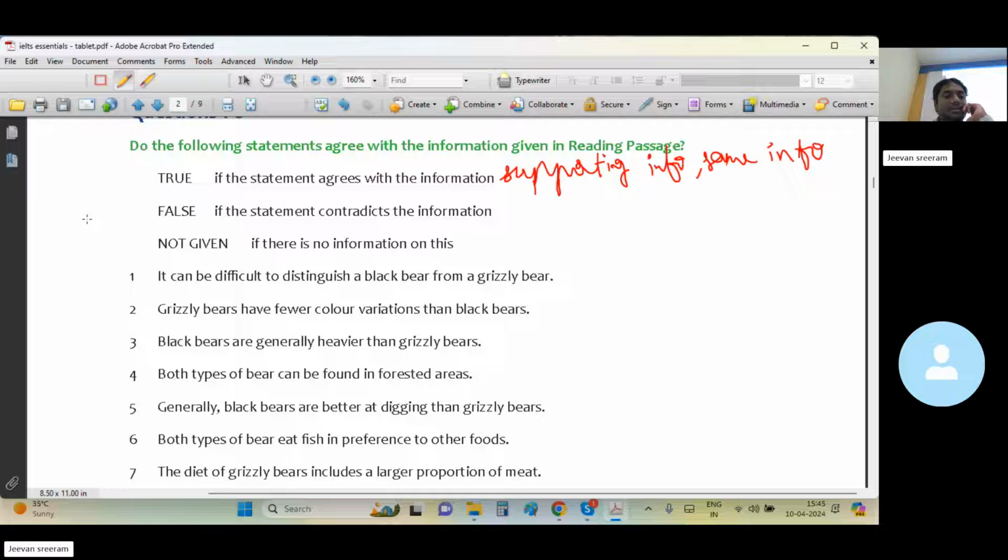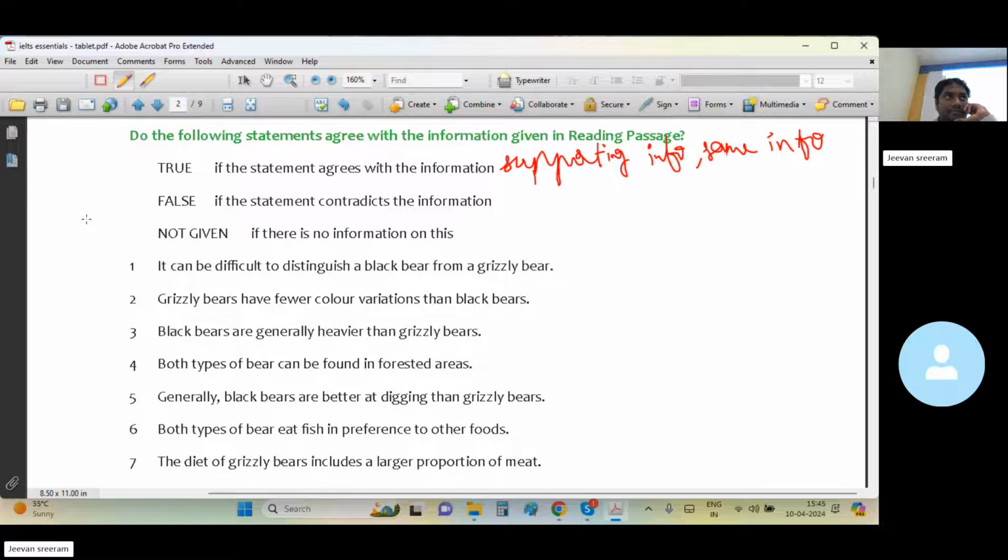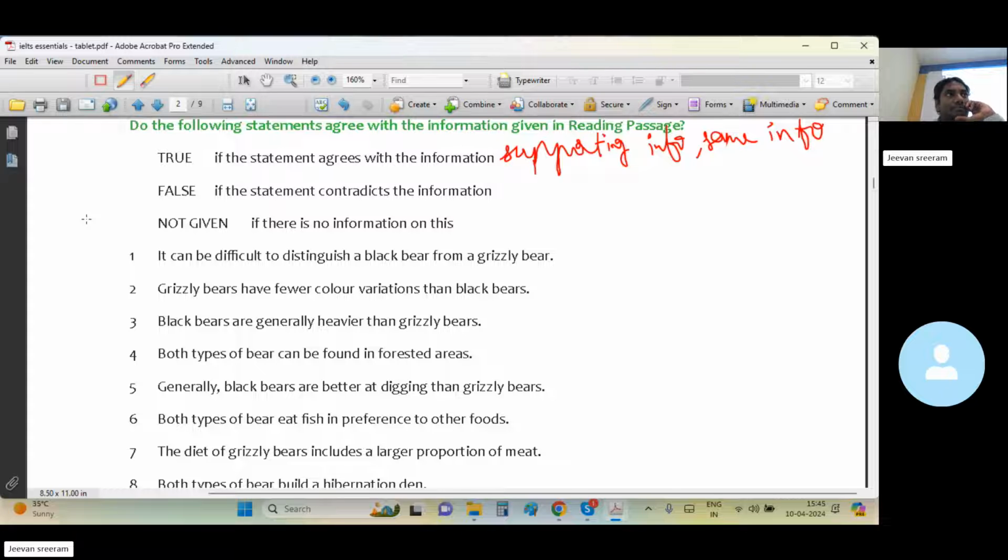When do we have to pick false? The words are there in the sentence, but the information is wrong. Wrong information. You definitely see it, right? It's not always contradiction. It may also be contrast. So you will definitely see some sort of information somewhere in the passage, but the sentence given in the questionnaire has been given with wrong information, wrongly presented. The information of the passage is going to be wrongly presented. Such a sentence must be tagged with false. So it must be like wrong information. Correct?